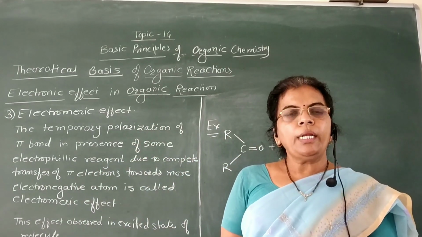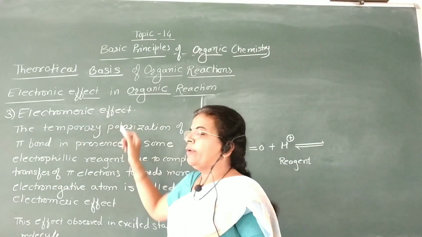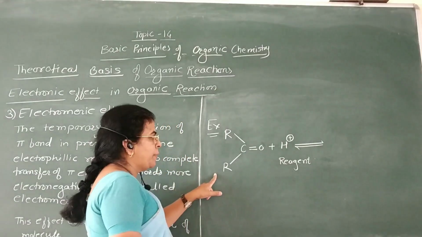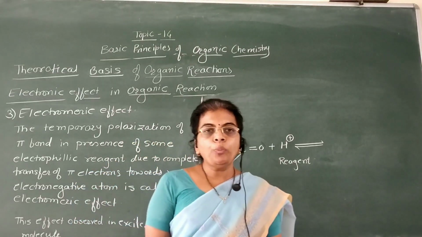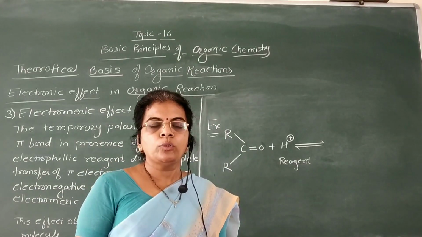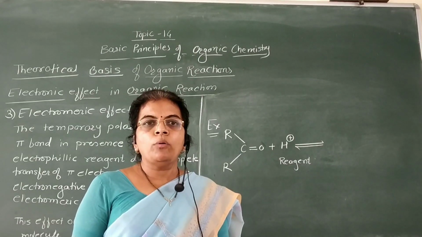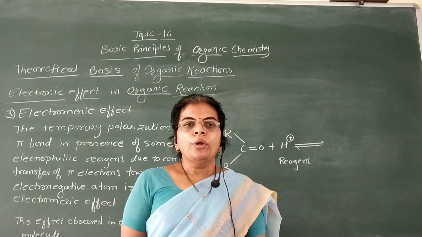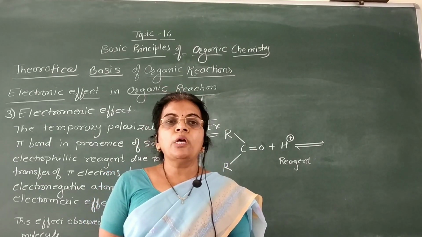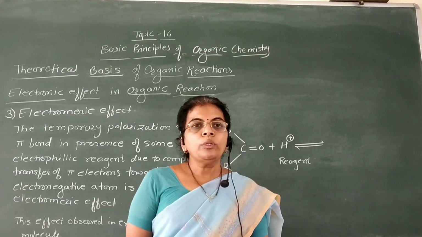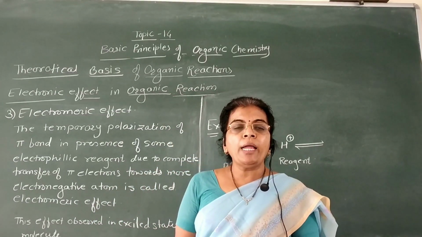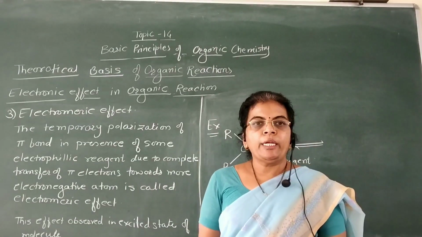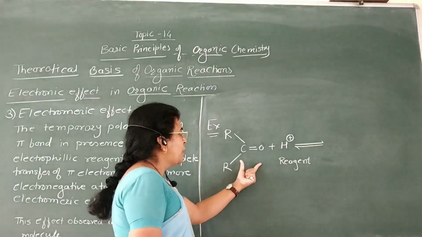The third type of electronic effect is the electromeric effect. Now first we are going to understand this electromeric effect by an example. This electromeric effect is observed in case of multiple bonded compounds. In multiple bonded compounds, the temporary polarization of a pi bond takes place in presence of some electrophilic reagent, so that complete transfer of pi electrons takes place, which is called the electromeric effect.